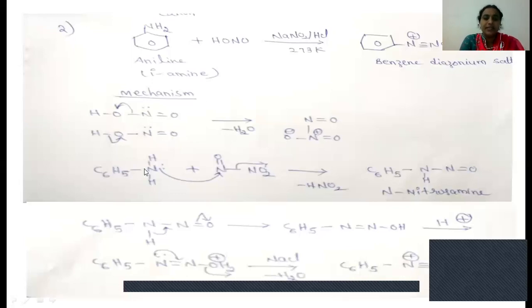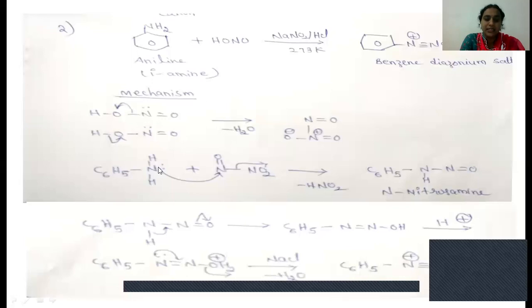In the next step, the nitrogen of the aniline, which also contains a lone pair of electrons, donates its electrons to this nitrogen. Simultaneously, the NO2 group will leave, taking its bonding electrons, as NO2 minus. Since this nitrogen donated its lone pair to the other nitrogen, it will get the plus charge.